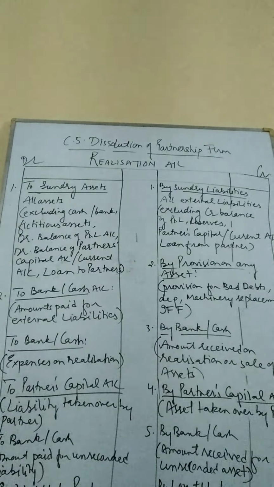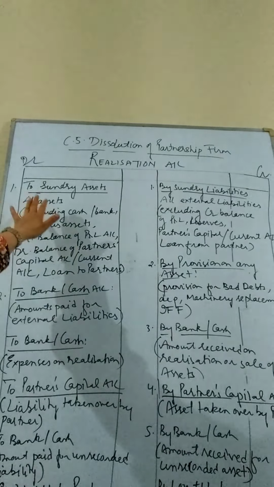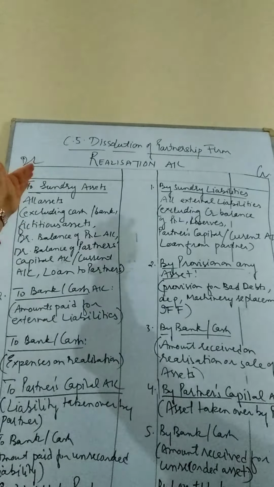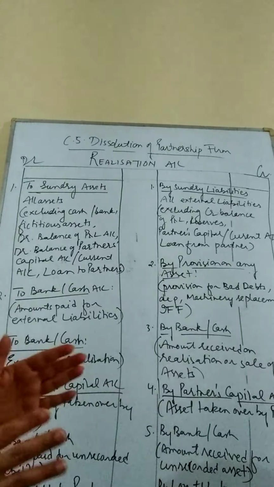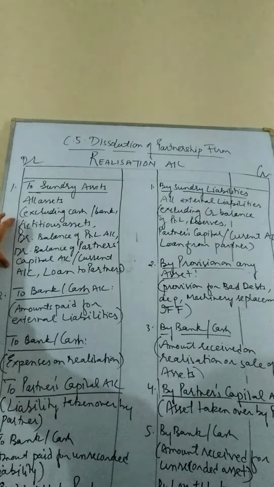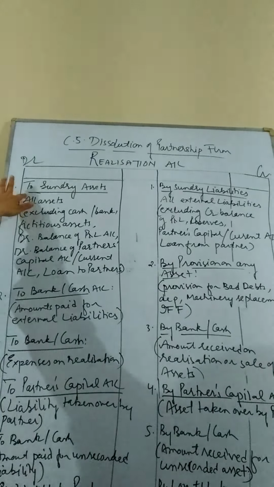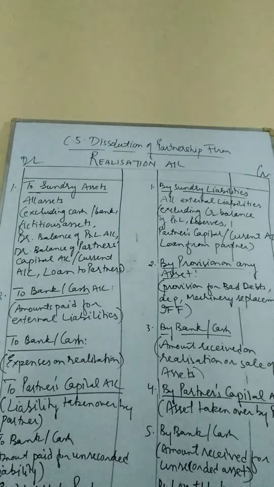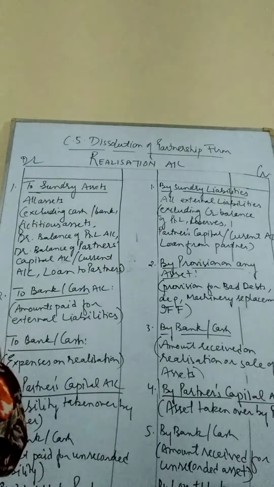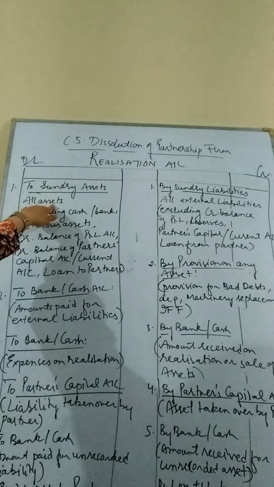First, we have to transfer the assets which are available from the balance sheet of the firm on the debit side. All the assets which are available, we will first transfer those assets in our realization account, since these assets have to be realized. But we will not include certain assets. All the assets will be first transferred to realization account from where? From the balance sheet available on the date of dissolution. So to sundry assets, all assets we will write over here.